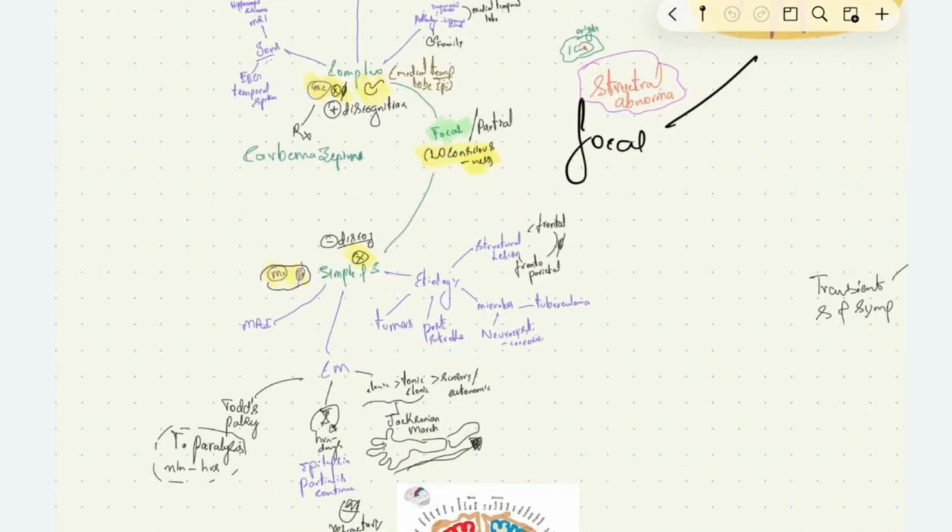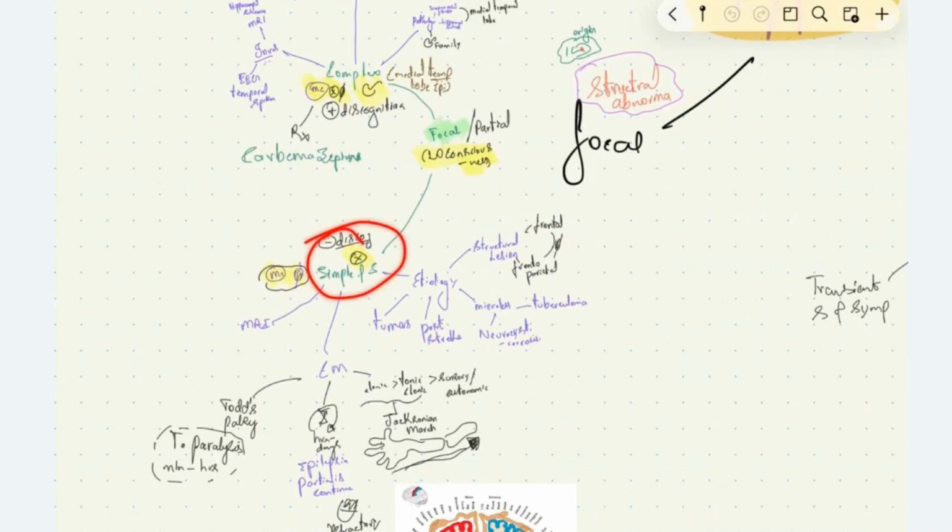In simple partial seizure, most commonly we see motor manifestation. What is the etiology of simple partial seizure? It can be due to structural lesions in the frontal lobe or frontoparietal lobe, which cause motor manifestations, the most common one. Or there can be microbial infections like tuberculoma or neurocysticercosis causing simple partial seizure. Post-stroke changes or tumors of the brain can also cause it.